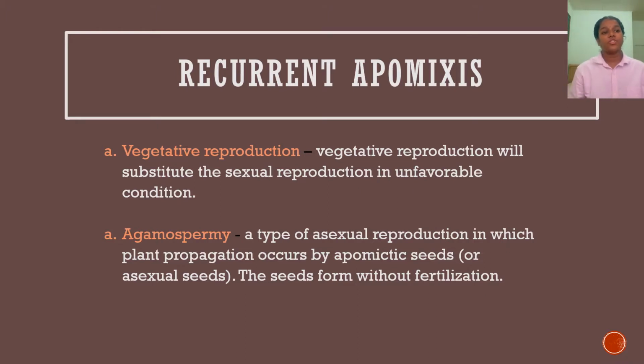So as I mentioned, there are two types of recurrent apomixis. The first one is vegetative reproduction. We all know what is vegetative reproduction. So this vegetative reproduction will substitute the sexual reproduction in unfavorable condition. So the next recurrent apomixis is agamospermy. So this agamospermy is a type of asexual reproduction in which the plant propagation occurs by apomictic seed. So this apomictic seed is the seed that produced without fertilization.